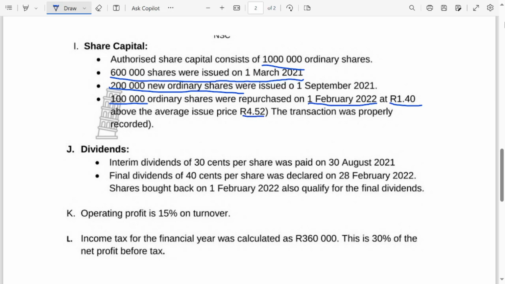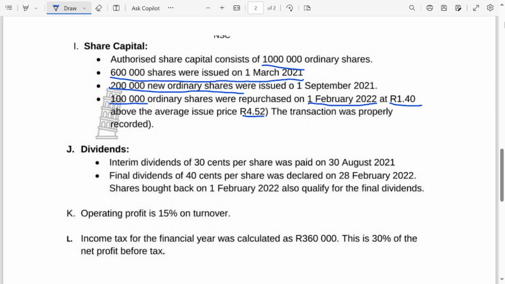What you need to know about the repurchase or buyback of shares is that when recording it in the ordinary share capital, we have to use the average price.